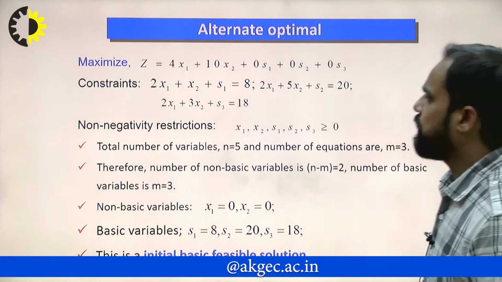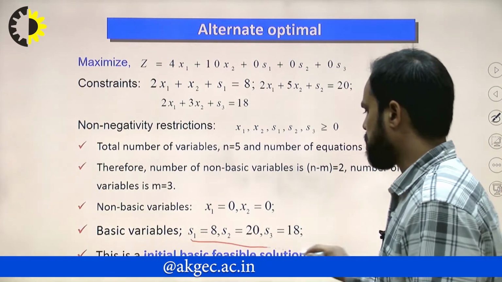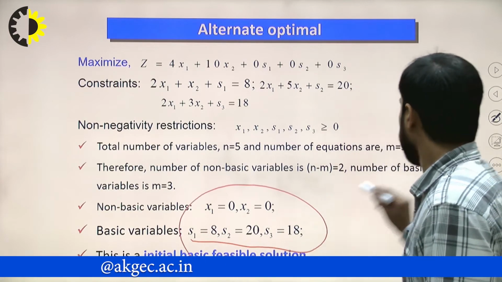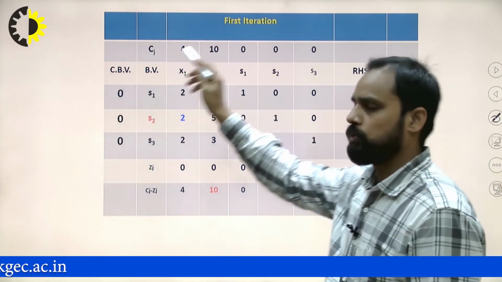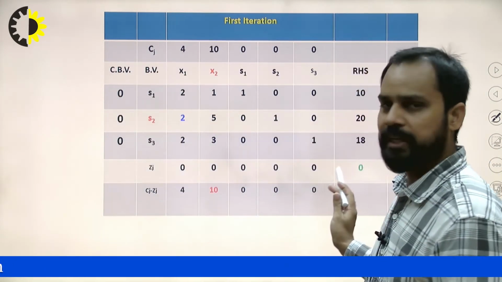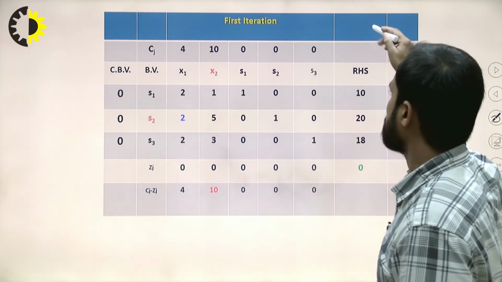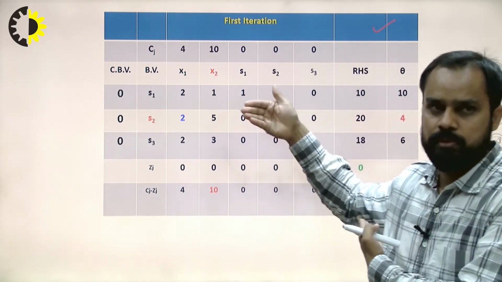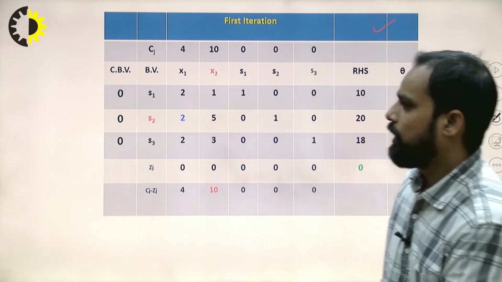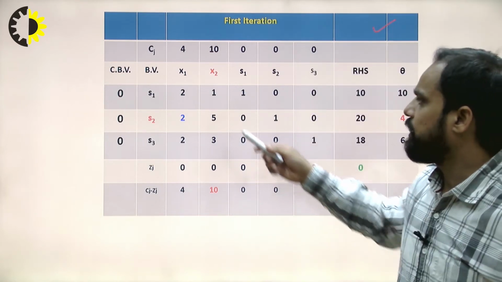We can proceed. This I have already discussed. This is the initial basic feasible solution, and we can tabulate this result for the first iteration. So this is the first iteration table, right? And what is this solution? This is the initial basic feasible solution. We have tabulated the initial basic feasible solution, and we can easily calculate from it.